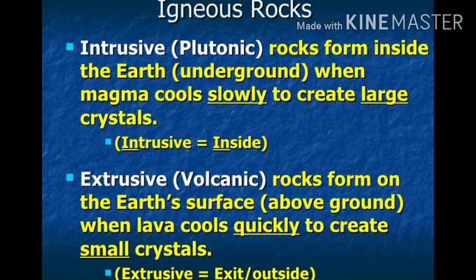If we talk about the intrusive igneous rocks, they are formed by solidification of magma at some depth. The cooling is slow and the crystals formed are large. Granite and dolerite are the most common examples of intrusive igneous rocks.